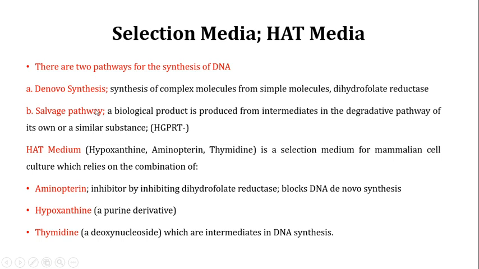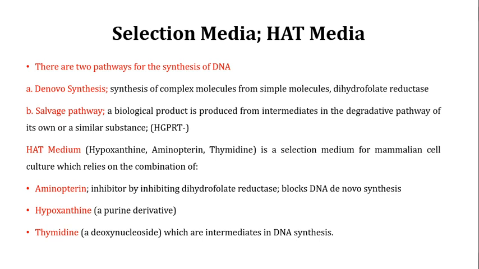Another important pathway is the salvage pathway. In the salvage pathway, a biological product is produced from the intermediate in the degradative pathway of its own or a similar substance. That means you are not using simple molecules, you are using the intermediate of the degradative pathway for the synthesis of complex molecules.